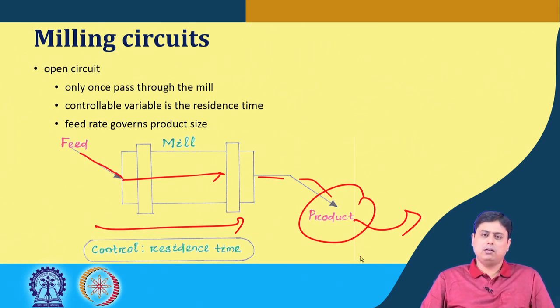We have seen in our previous discussion how retention of the solid particles in the milling or grinding unit for a longer time can help in reducing the size.